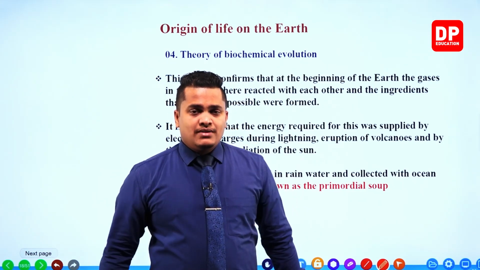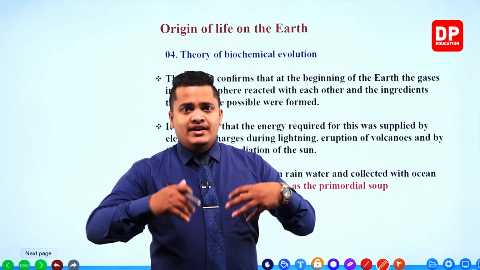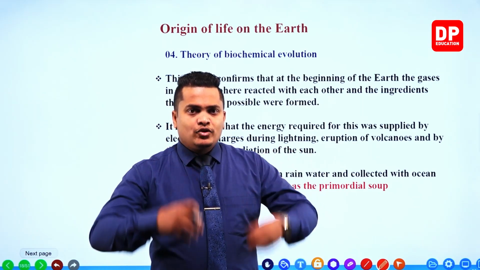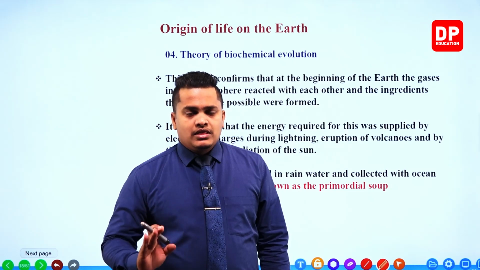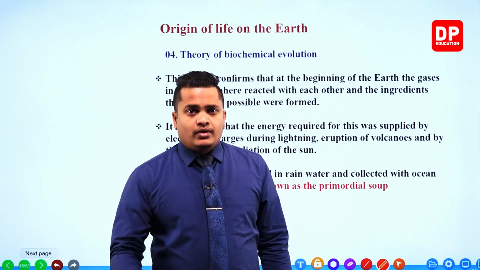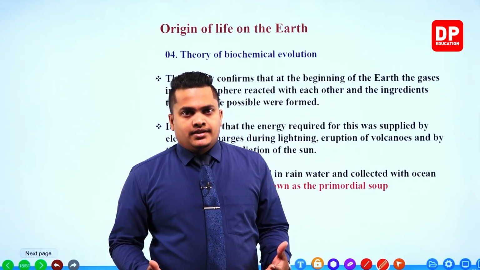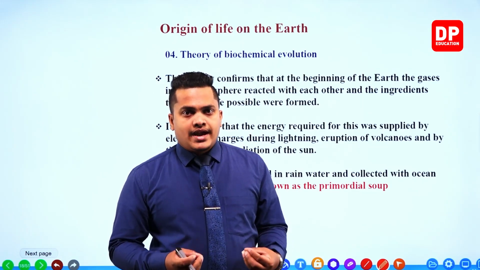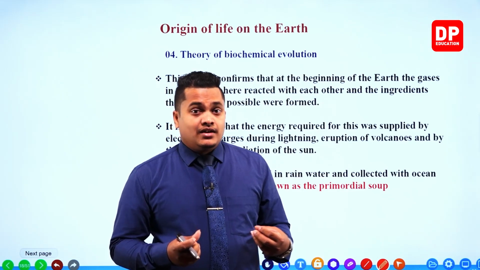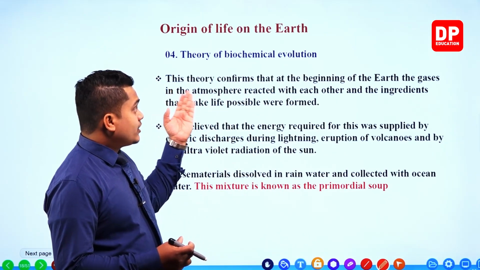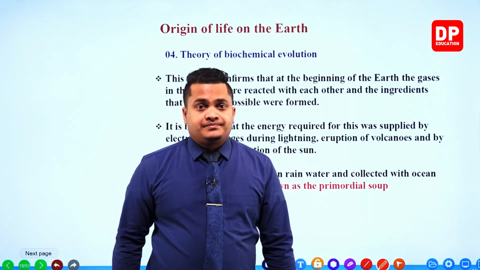Then these unicellular microorganisms further evolved, dividing into branches to create all the organisms who ever walked on the planet. This is what biochemical evolution states.